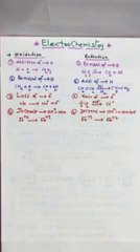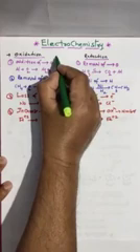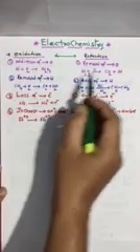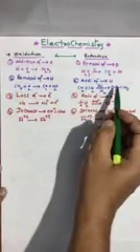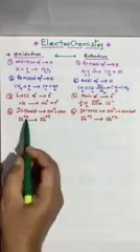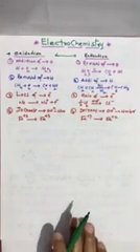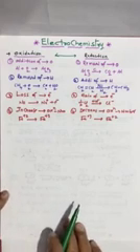So these are the definitions we have for oxidation and reduction. You have to remember: addition of oxygen, removal of oxygen, removal of hydrogen, addition of hydrogen, loss of electron, gain of electron, increase in oxidation number, decrease in oxidation number. This is very important in electrochemistry. You have to remember all these.